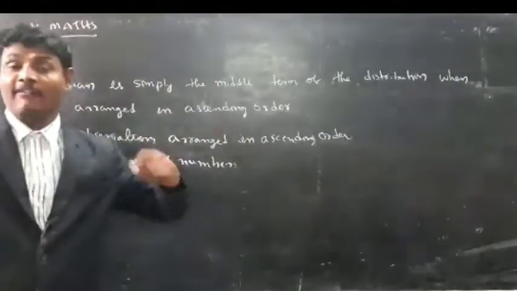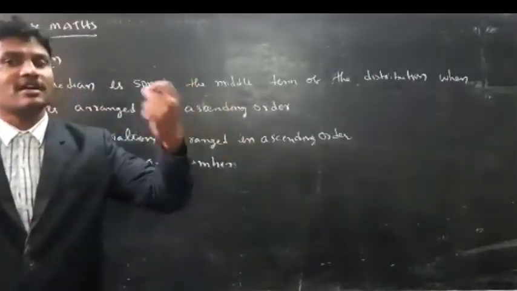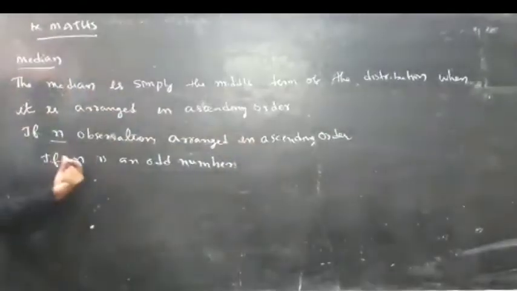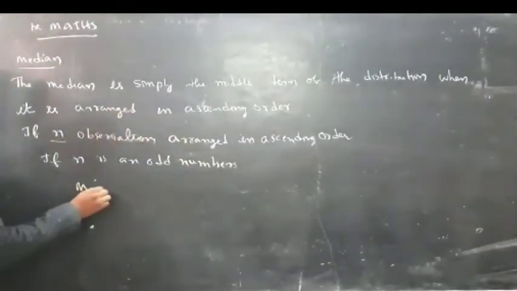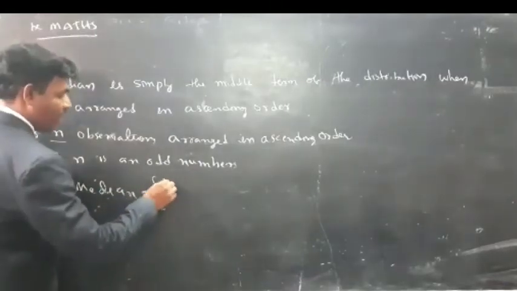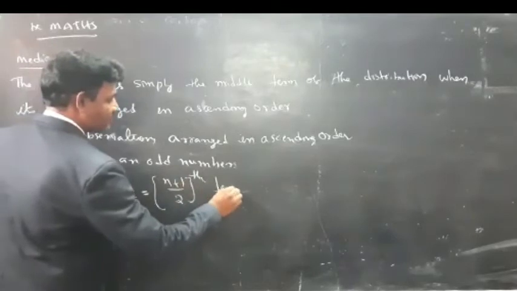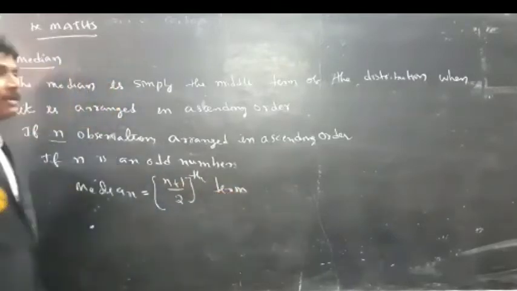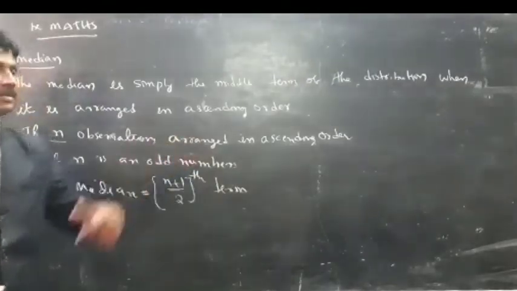If a data have n observations, n means number of observations in the data. If the value of n is an odd number, what about the median? Median is equal to (n plus 1) by 2th term. So what is the median? Median is nothing but (n plus 1) by 2th term.